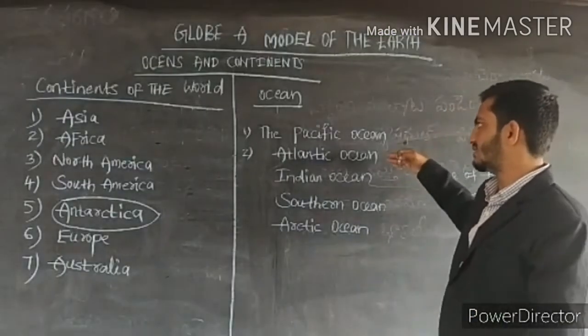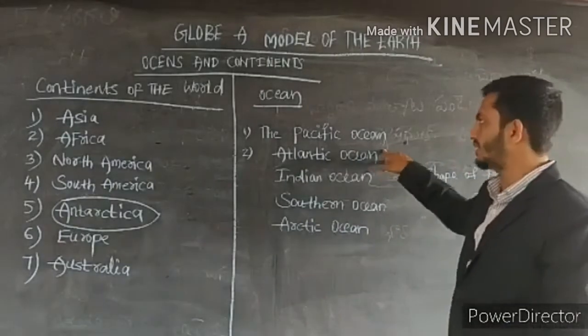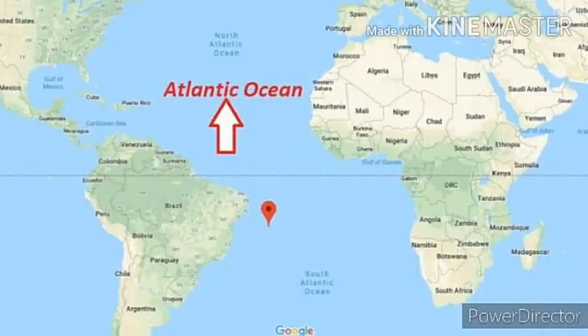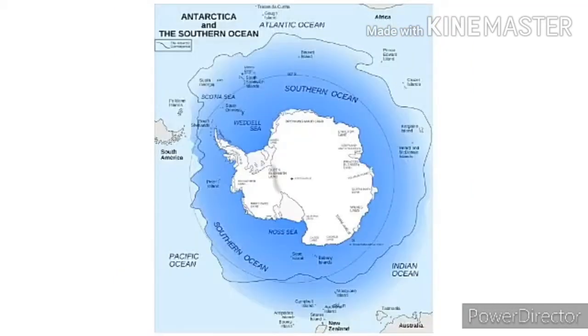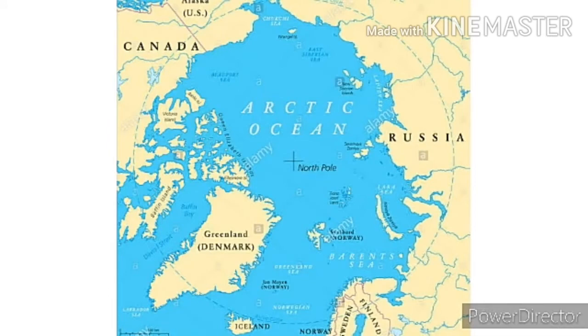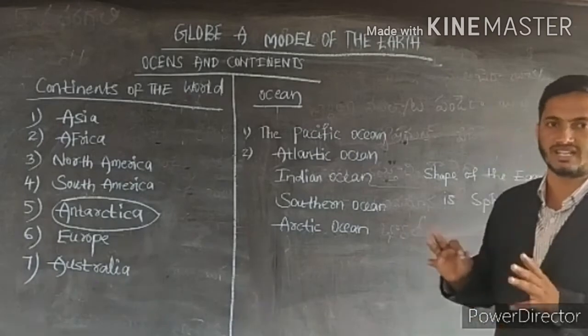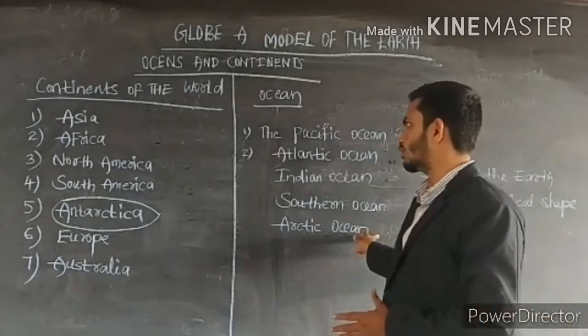The second biggest is the Atlantic Ocean. The third biggest is the Indian Ocean, which is in our country. Fourth is the Southern Ocean. The smallest ocean of the world is the Arctic Ocean.